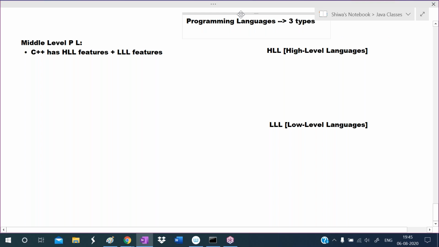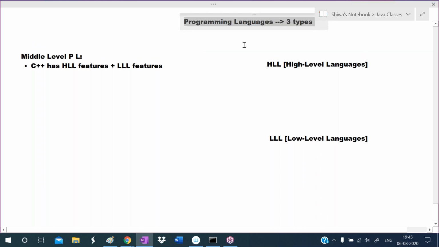According to the purpose of the application, we can divide the programming languages into three types. Those are high level languages, low level languages and middle level languages. Three types of programming languages are there.